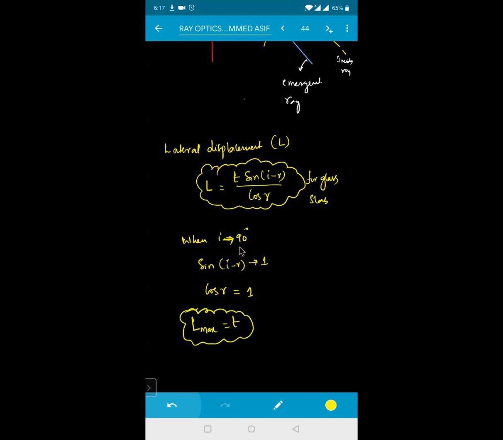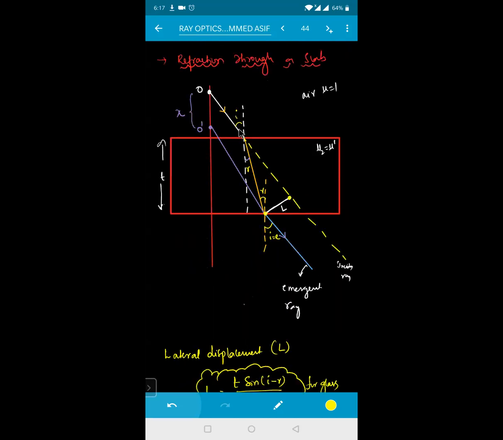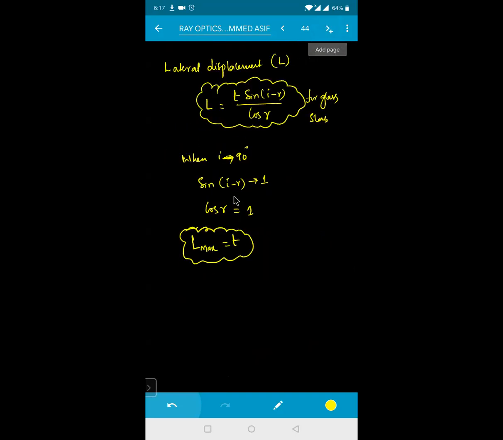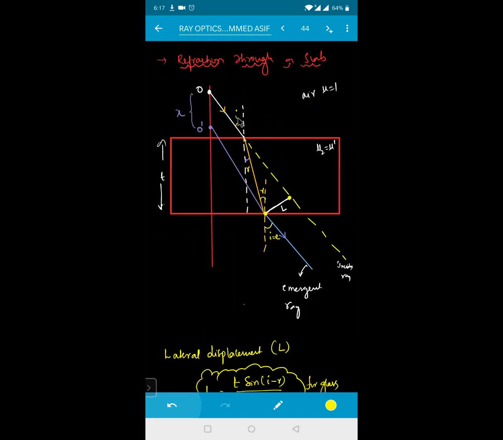Is it clear? When the angle of incidence is approaching 90 degrees, what will the angle of refraction be, beta? If it is this one, the angle of refraction will also be approaching 90 degrees. That is the reason I'm saying lateral displacement will be maximum when the angle of incidence is approaching 90 degrees.